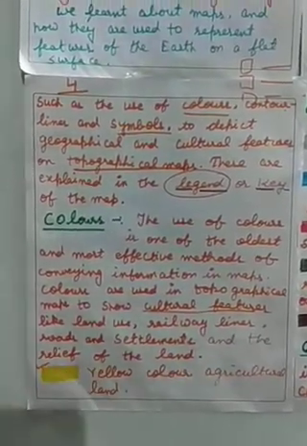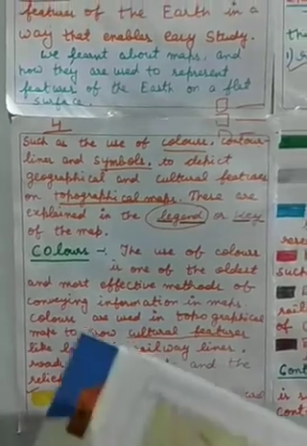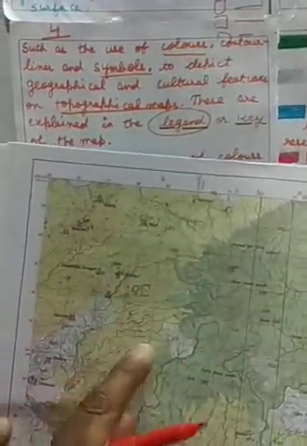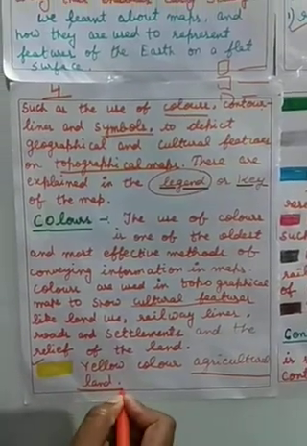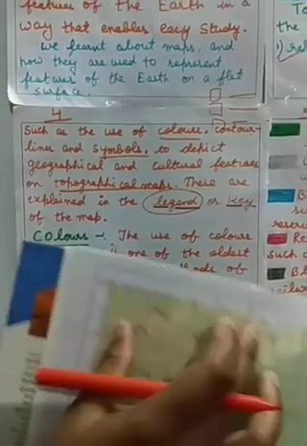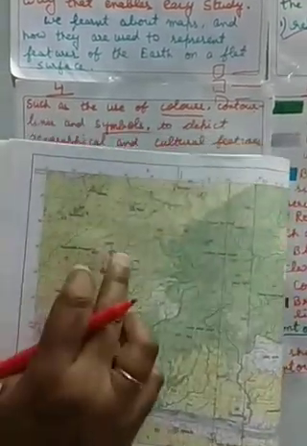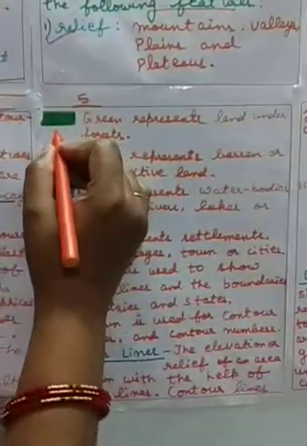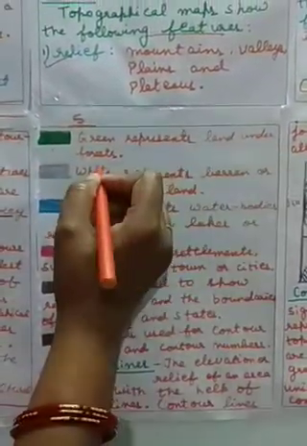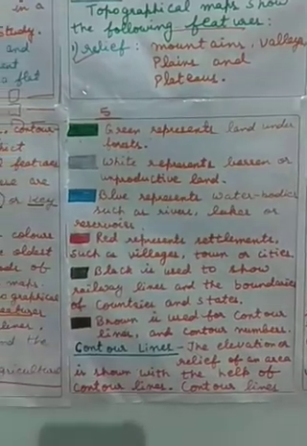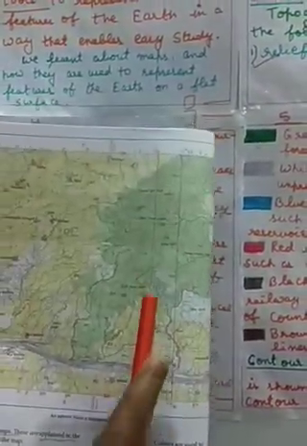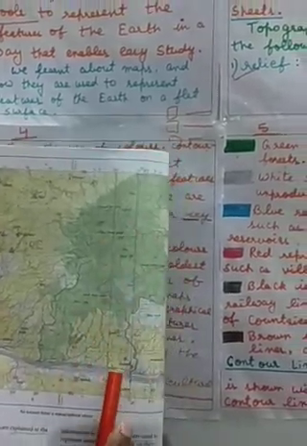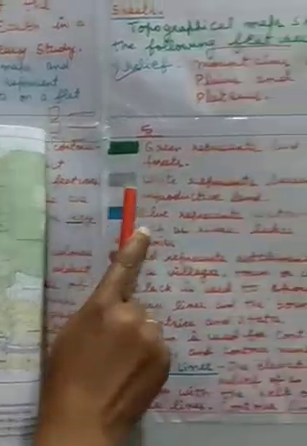Yellow color. First you have seen it in the map. Class, see this, the yellow color. What is this yellow color representing? Yellow color represents agricultural land. Now the next color, green, represents land under forest. Green color is shown over here. So what does this green represent? This part is covered with forest. Now the next color shown is white.